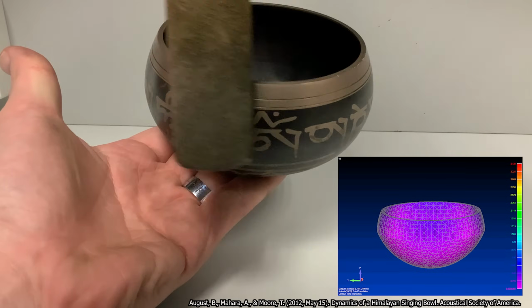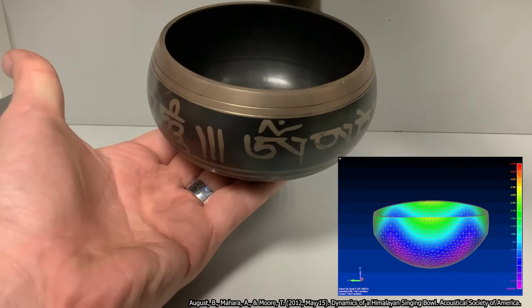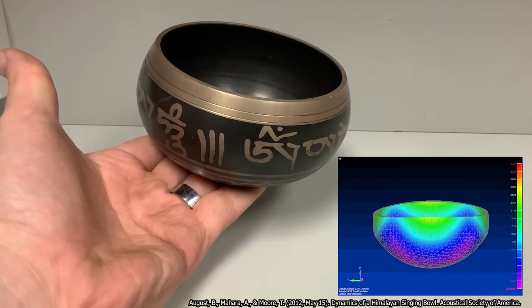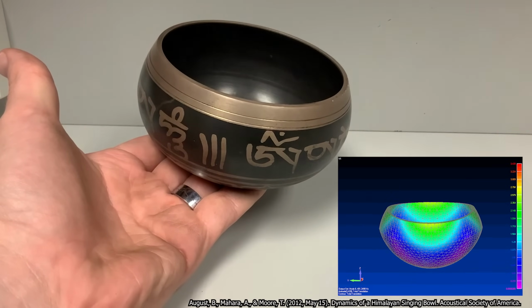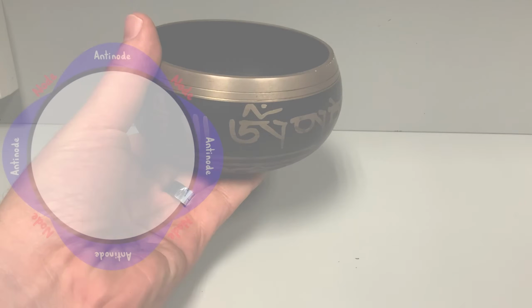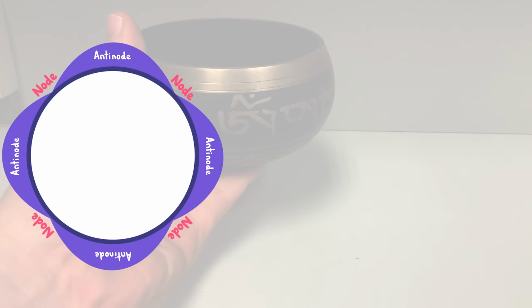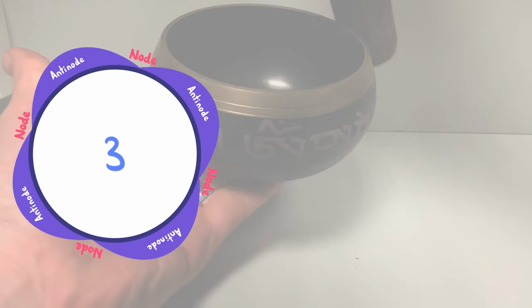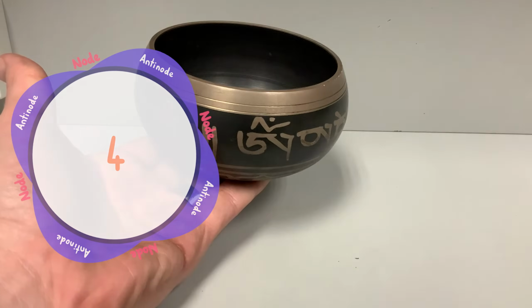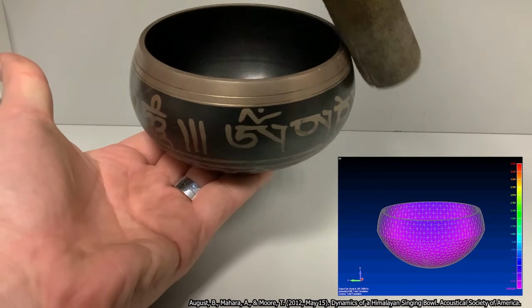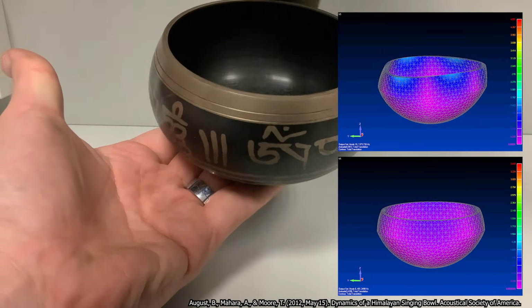Here you can see there are 4 regions of the bowl that are moving in and out, corresponding to 4 antinodes. Now, while this motion is too quick and too subtle to notice with the eye, we can notice it with the ear. If you listen closely, every rotation of the wrapped leather will be accompanied by 4 increases in volume, corresponding to our 4 antinodes. What we're essentially doing is dragging this pattern around in a circle. As with a wave on a string, you can also get higher harmonics, such as this one here.